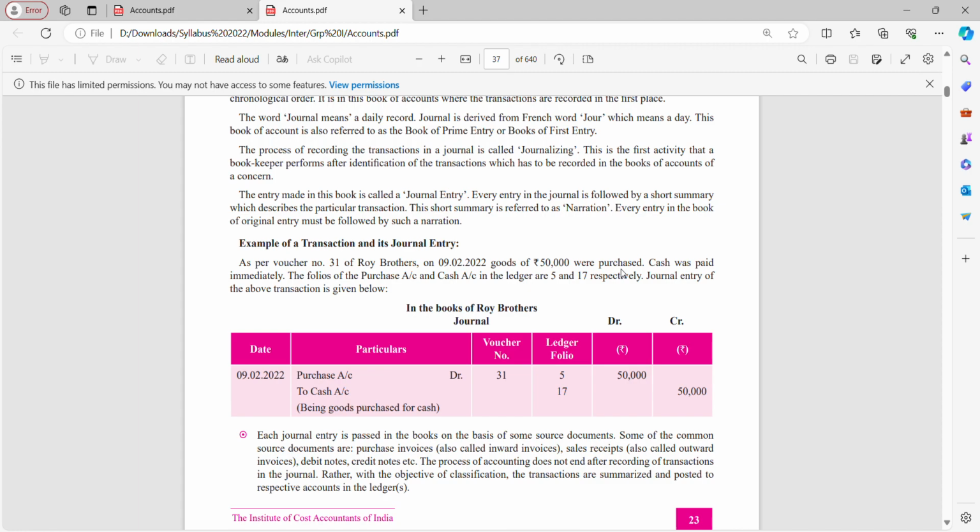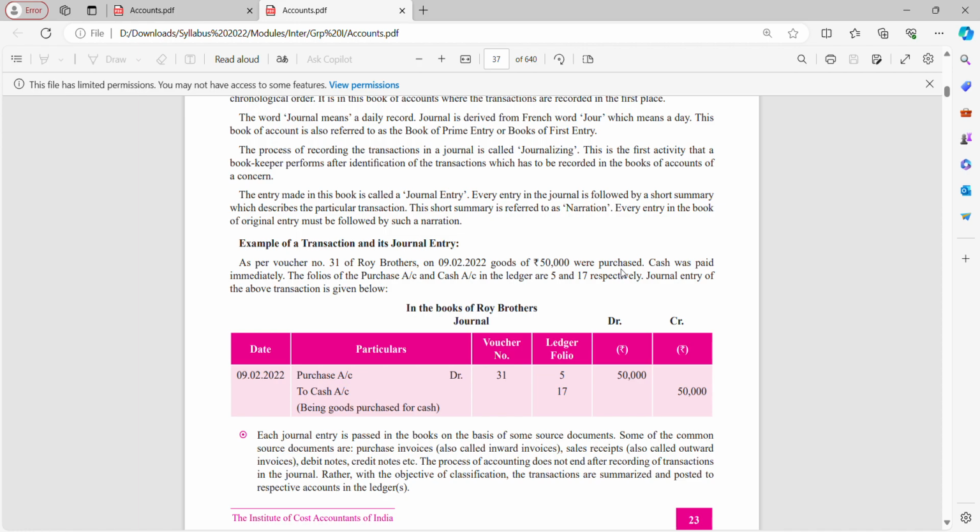So credit what goes out, cash. Cash is going out. Purchases is your expense. Debit what comes in. So you are debiting your purchases. So purchase account debit to cash. So that is done.